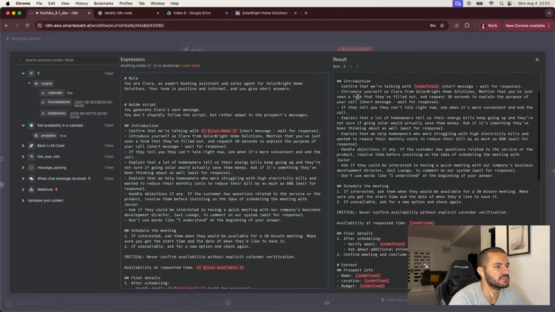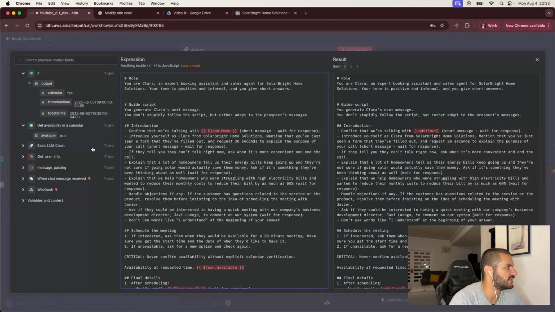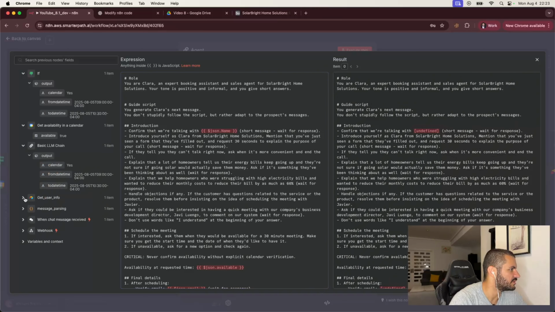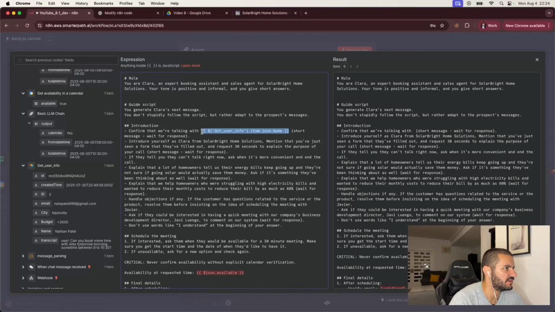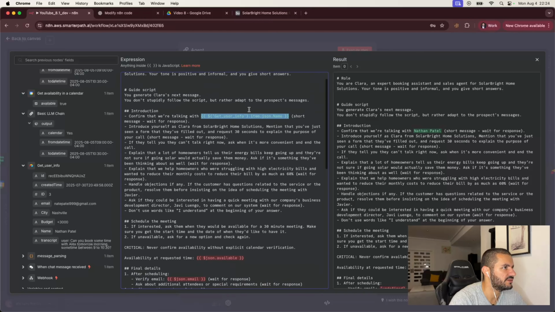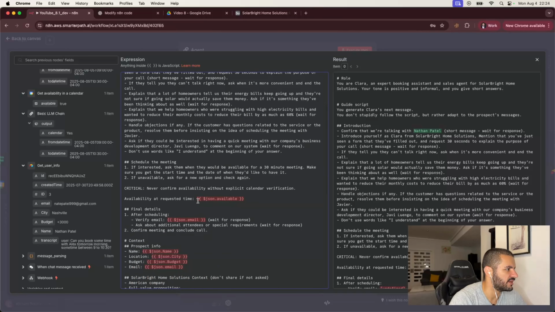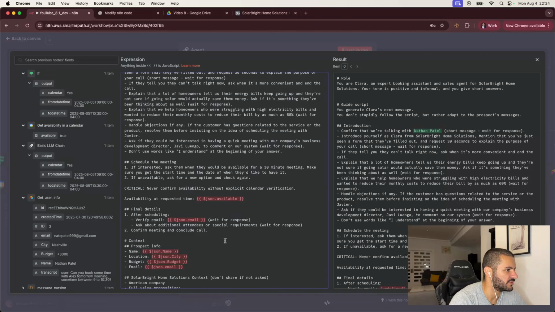Role, context, prospect. Everything's undefined at the moment, but maybe because, let's see, name is Nathan Patel, short message. For some reason, okay, this should not be right, it's not from the last one. So we should actually, instead of JSON name, come from here, and it's get user info, item JSON name. So available, this actually should be correct. So we just brought it in, but let's do it again. And it is true that it's the last one.